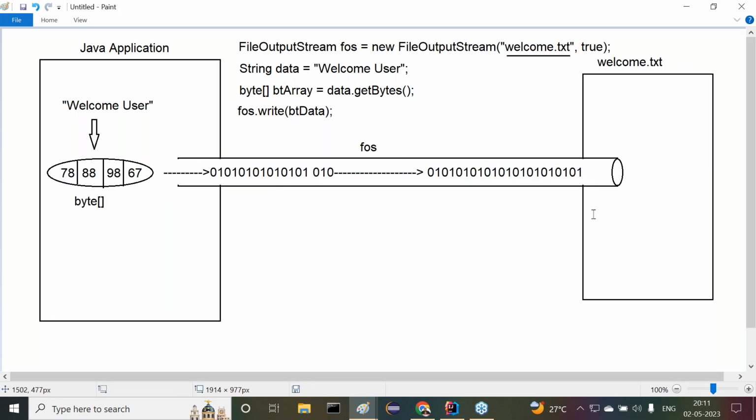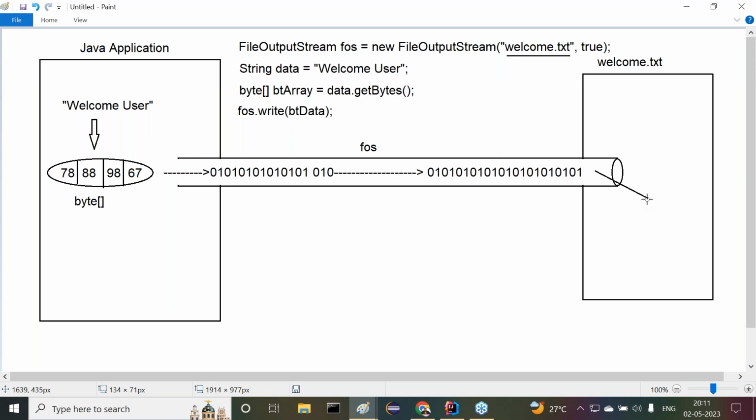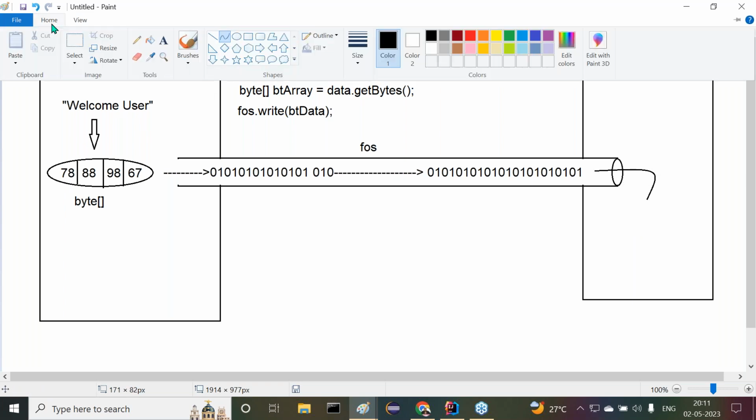Whenever the data is coming to the welcome.txt, automatically the data will come to the text file in the form of text representation. Automatic conversion is going to happen from binary to text representation. Now observe carefully here. This is text representation.